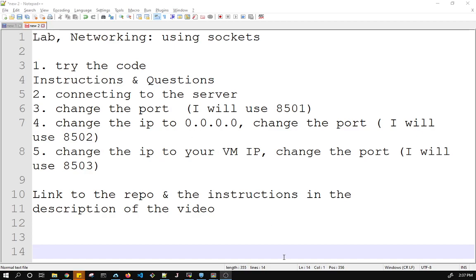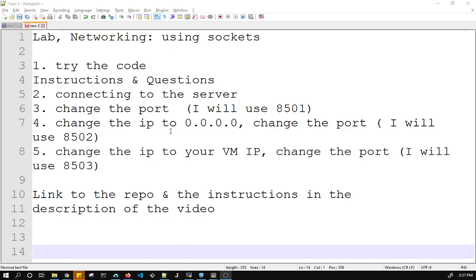Hello everyone. So this is video number 3. If you haven't watched video number 1 where I try the code, I had already cloned it and then connect to the server, and video 2 where I change the port, you should look at those videos because they will give you more, you'll understand better what's going on.